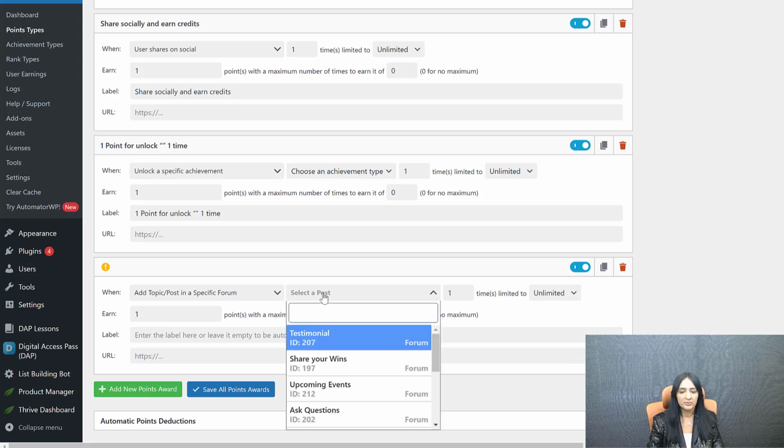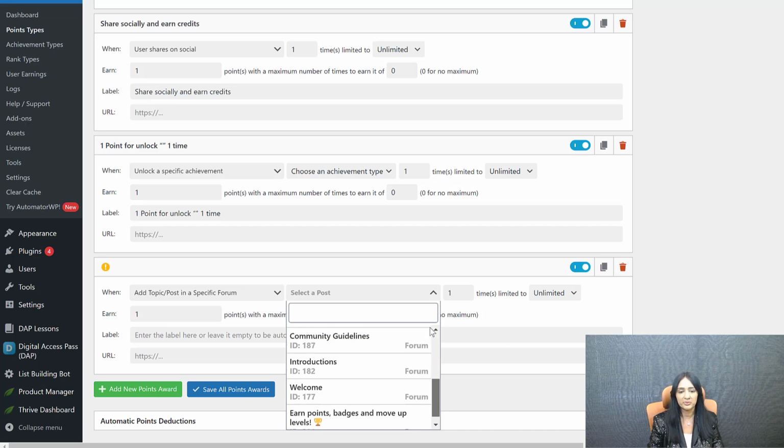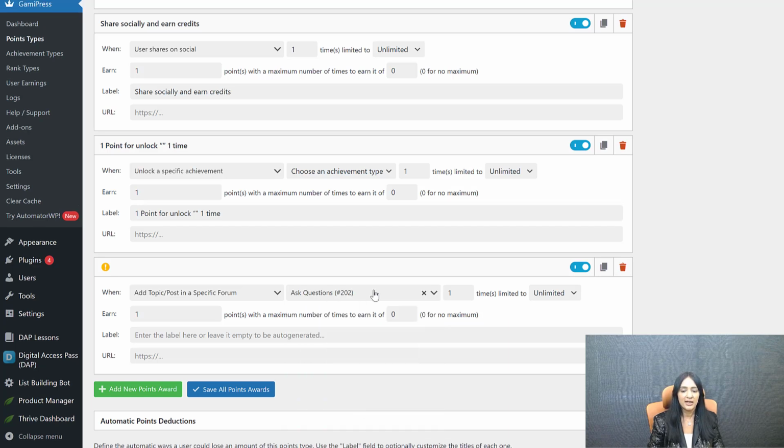So which forum, right? You can see this shows all the forums that SFP has because of the integration between GamiPress and SFP. It'll show you all the forums that you have in SFP. Let's say if they ask a question in the Ask Questions forum, you want to give them a point. So if they add a topic in the Ask Questions forum, you want to give them a point. How many points, right? One point, two points, how many? And is it an unlimited number of times? Do they only earn this one time they do it, or for as many questions as they ask? Or do you want to give them a point every time they ask a question? All these rules you can set up here, right? I'm just going to leave it as 1 point every time, unlimited, right? Every time they ask a question, they'll get a point. So they will earn 1 point.